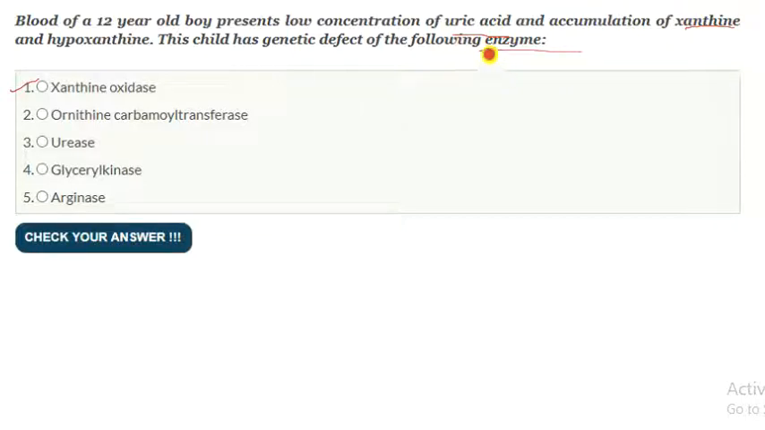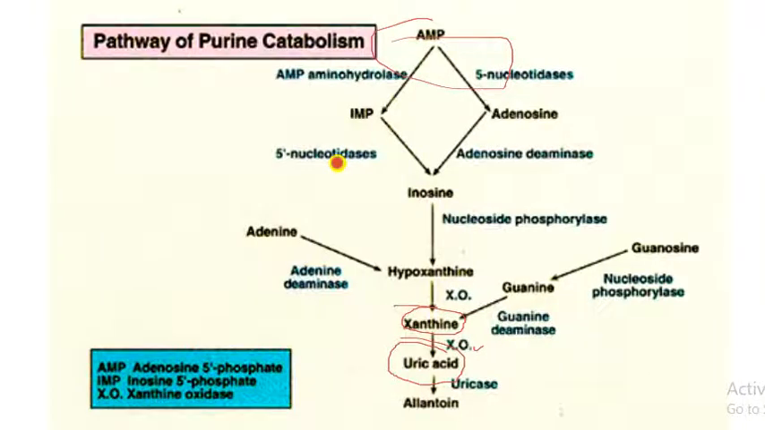They are asking about the enzyme which helps the conversion of xanthine to uric acid. That is xanthine oxidase. From adenine it converts into uric acid. In the last step, xanthine is converted to uric acid by the enzyme xanthine oxidase. If there is no xanthine oxidase, the uric acid level is going to decrease.